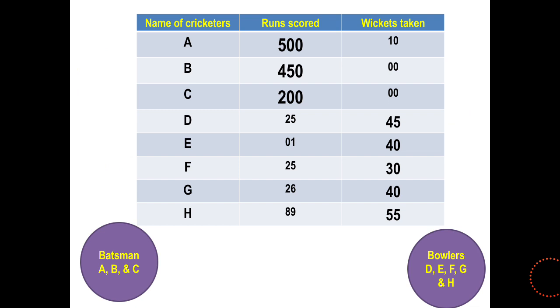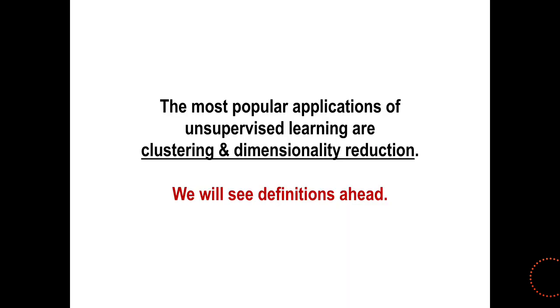There will be a second clustering of D, E, F, G, and H, and it will say they seem to be bowlers because they claimed more wickets and scored less. So this is the raw output. Now it is up to you how to use the data or what changes you want in the output.